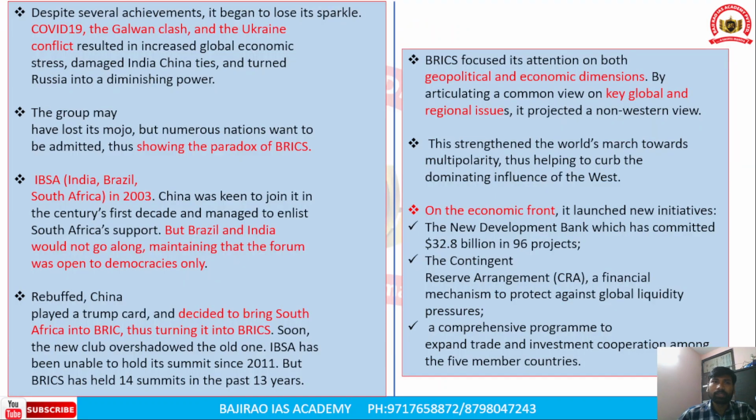Now we try to understand what the article has been talking about. Despite several achievements, it began to lose its sparkle due to the COVID-19 pandemic, the Galwan clash between India and China, and the Ukraine conflict. We are talking about the BRICS grouping. The author says that the BRICS grouping has several achievements on its back, but despite them it began to lose its sparkle, particularly because of the COVID-19 pandemic, the Galwan clash, and the Ukraine conflict.